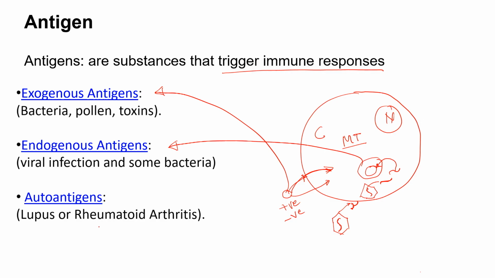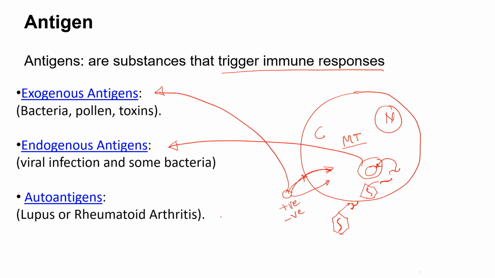For example, lupus and rheumatoid arthritis are cases where the immune system targets its own antigen as non-self, and this can lead to conditions such as arthritis in the human body. So these are examples of autoantigens, which are the body's own proteins considered foreign. So these are the three types: exogenous, endogenous and autoantigens.